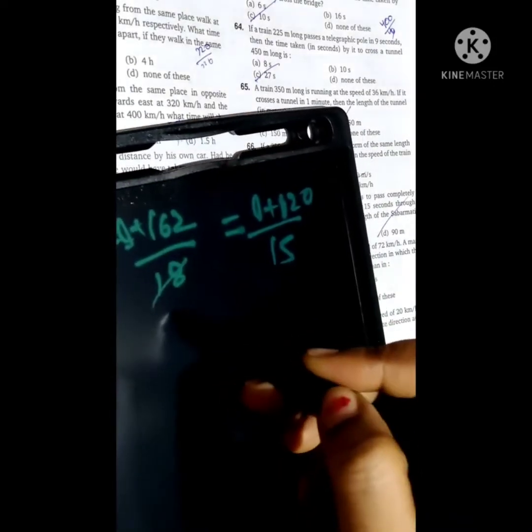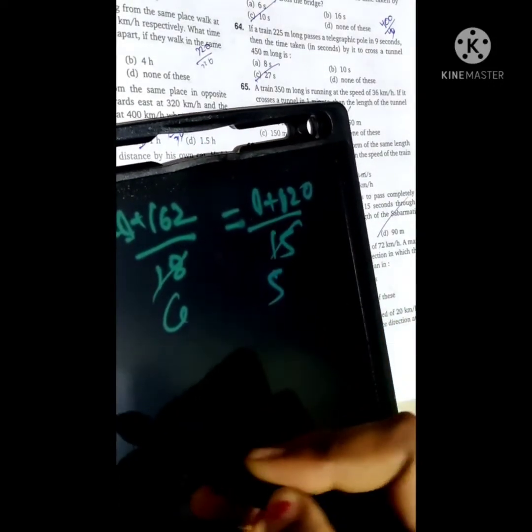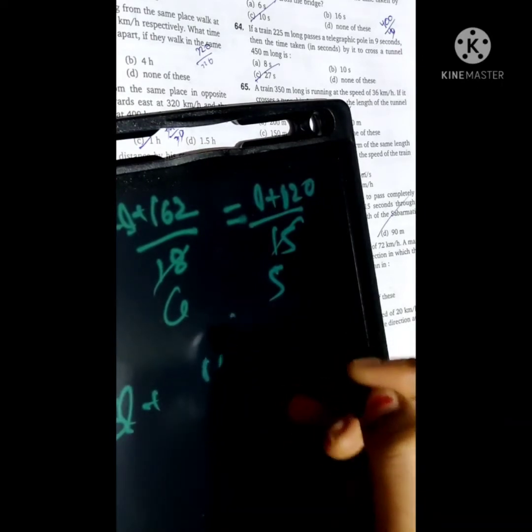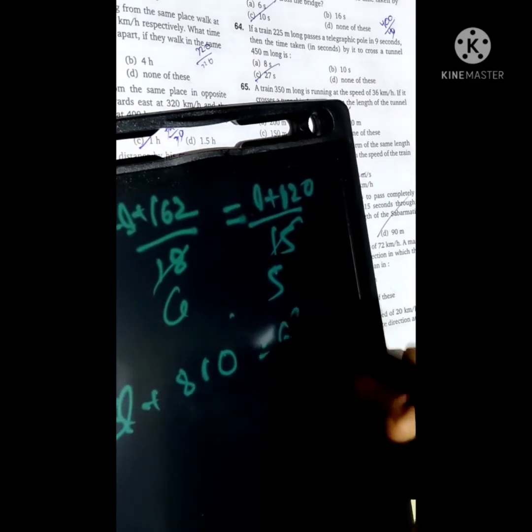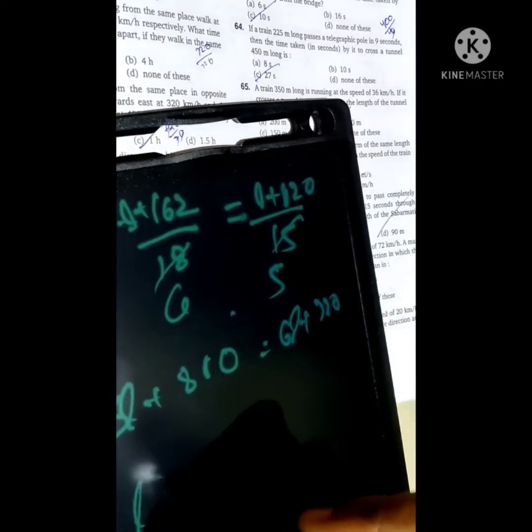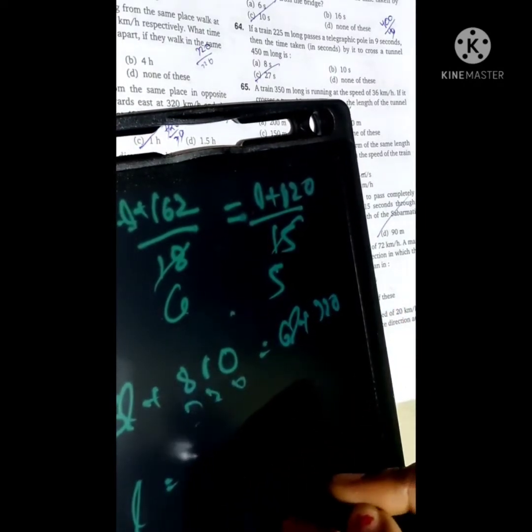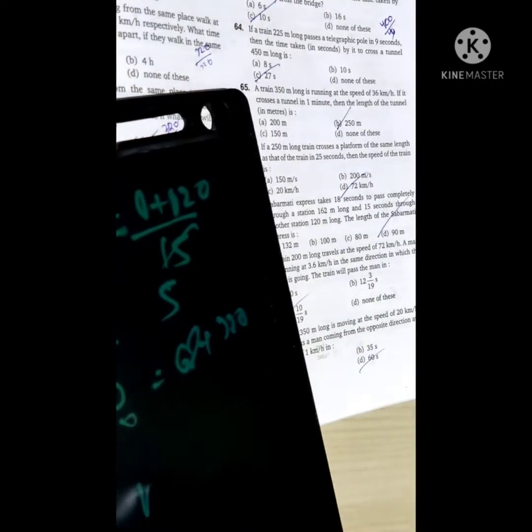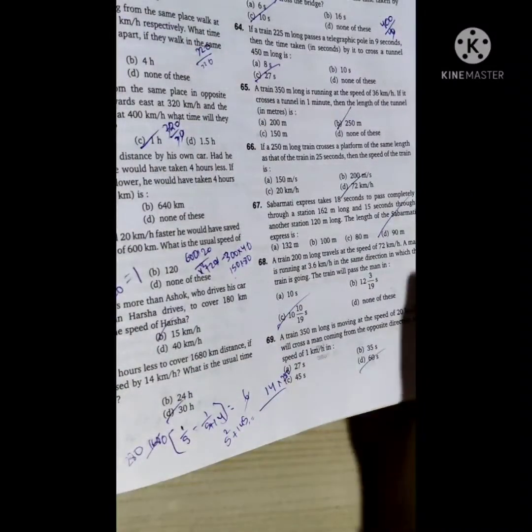Here 6 3s are 18, 5 3s are 15, okay, 5L plus 810 and 6L plus 720. So L equal to 90 meters is the Sabarmati Express length. So this is the answer.